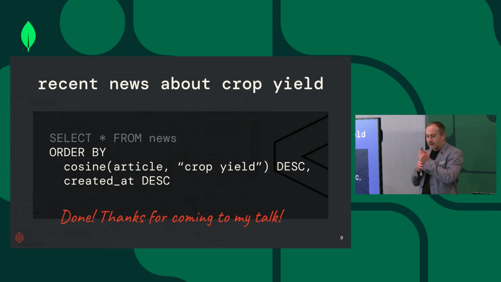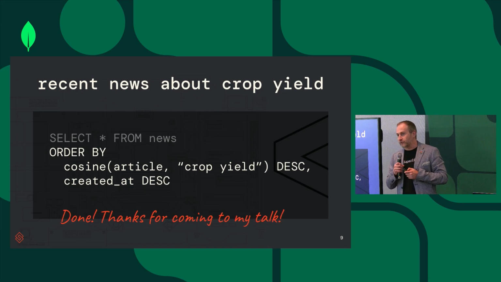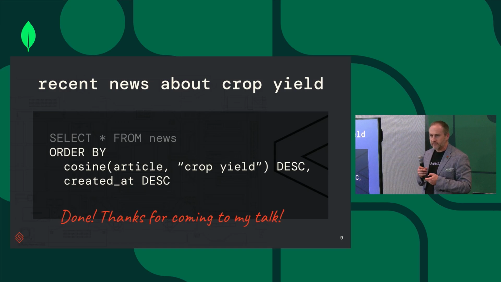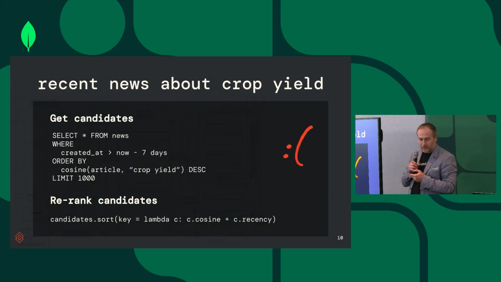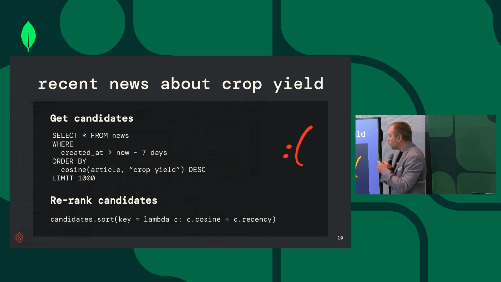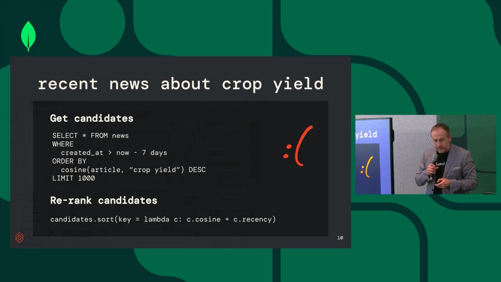Great. Well, let's just sort both by the cosine similarity and by the date of creation. That should work, right? Well, actually, if you know SQL, it wouldn't, because it will first sort by cosine similarity and then sort by date. So that doesn't work. So what can you do? Again, we go back to the 7 days issue, and then we order by the cosine similarity.